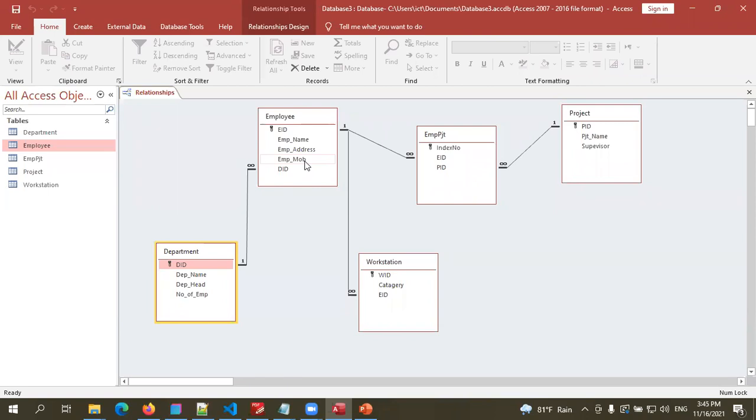Relational integrity means it checks the data consistency and the data type consistency as well. Those things must be checked before creating the relationship. Therefore, we have to enable relational integrity rules.